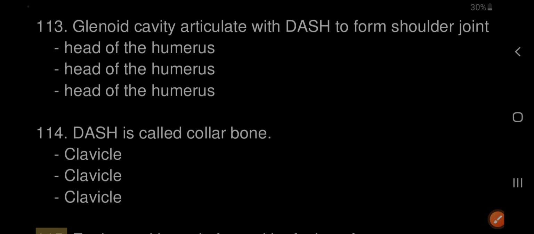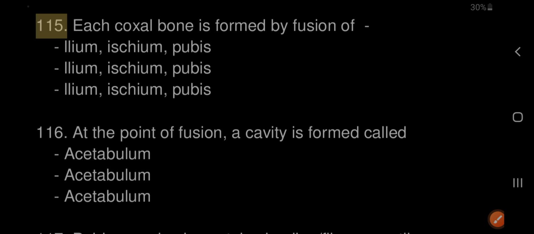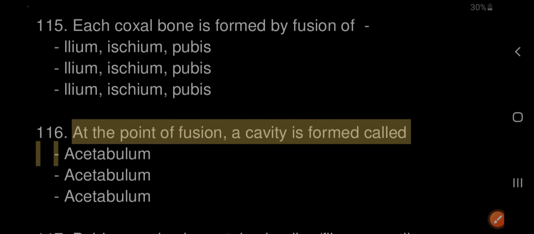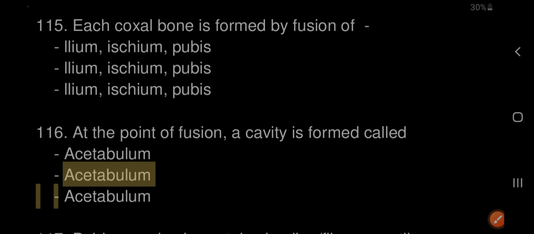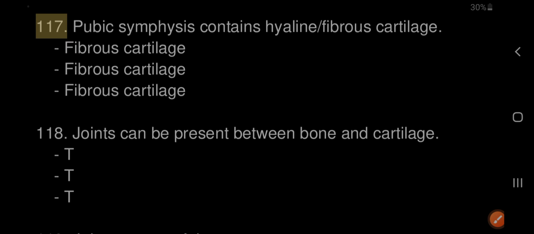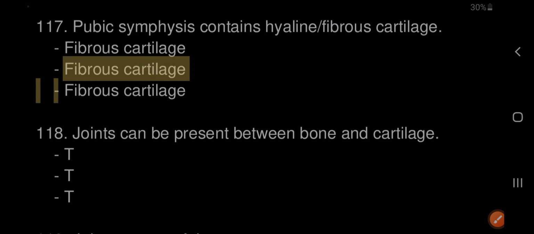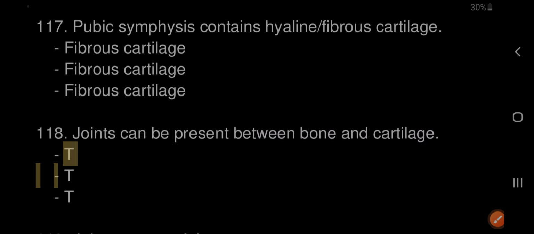116. At the point of fusion, a cavity is formed called the acetabulum. 117. Pubic symphysis contains fibrous cartilage. 118. Joints can be present between bone and cartilage. True. 119. Joints act as a fulcrum. True.